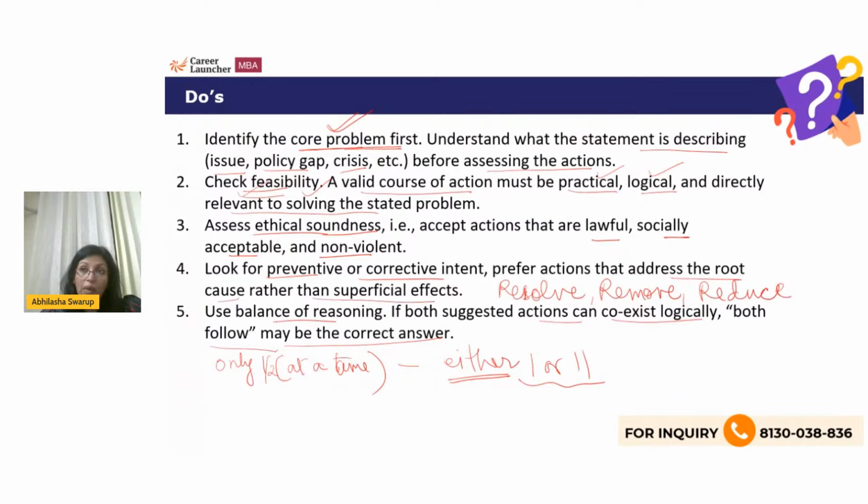If they can both happen but not at the same time, then go for either one or two. Please understand, the either solution means that both answers are possible, but not at the same time.